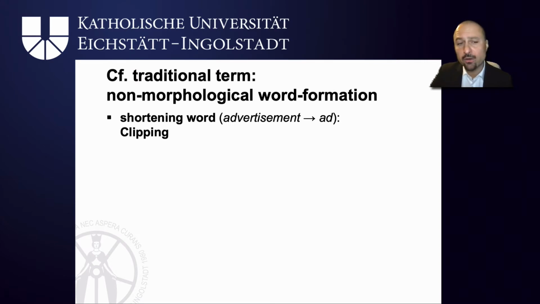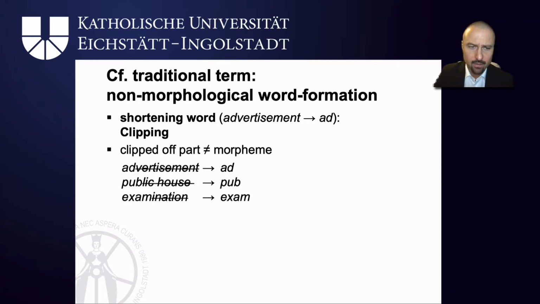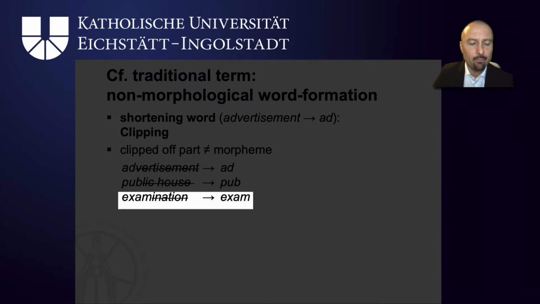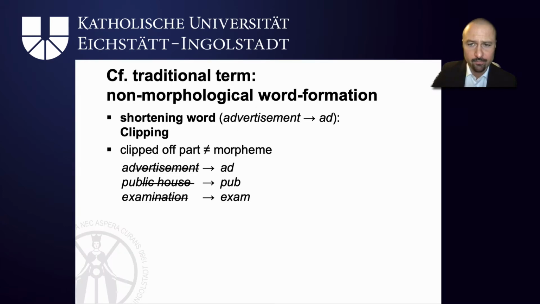Once we've got this, we can also explain how clippings work. So take a look at advertisement to ad. As you can see in these situations, the part that is clipped off is clearly not a morpheme, so this wouldn't be covered by a morphological word formation process. Similarly, in public house, which is shortened to pub, and examination to exam, ination and lic house don't particularly mean anything, so they're not morphemes in classical approaches.